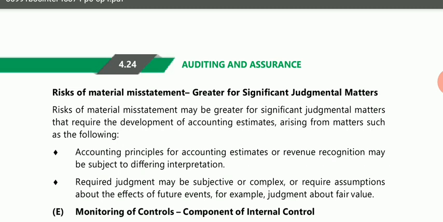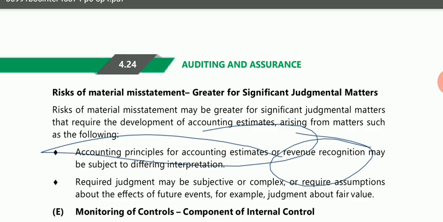Risk of material misstatement may be greater for significant judgmental matters that require the development of accounting estimates arising from matters such as, where accounting principles for accounting estimates give one result and revenue recognition gives another result. If they differ in their interpretation, then the risk for judgmental matters will be more significant. Then they say the required judgment may be subjective or complex, or require assumptions, then there will be a more significant risk.